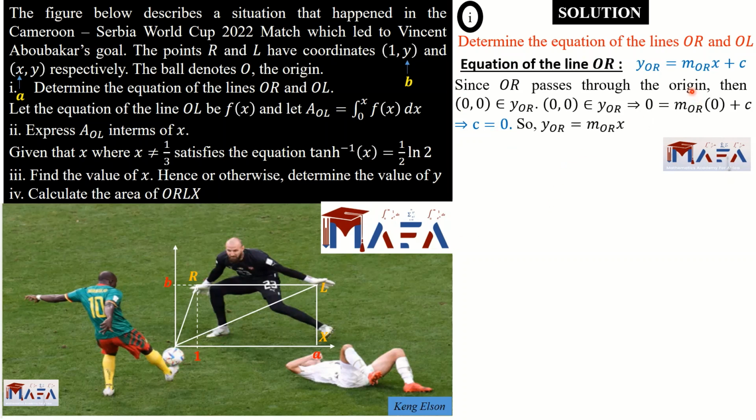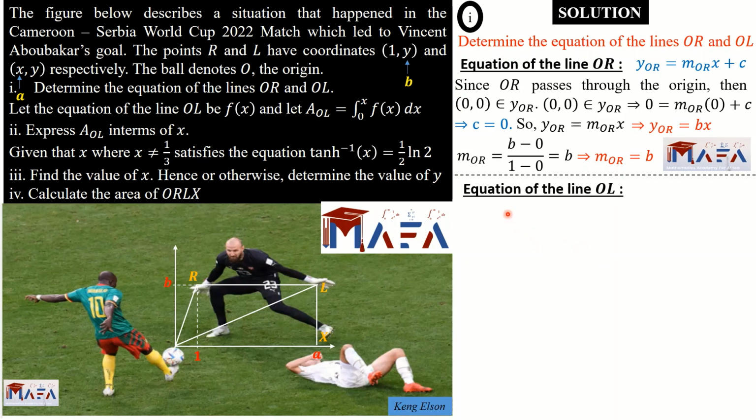So with that we can rewrite our line in the form y_OR equal to m_OR times x, where we need to get the gradient, and the gradient is change in y over change in x. So my gradient is change in y, which is b minus 0, over change in x, which is 1 minus 0. So it means my gradient of the line OR is equal to b, meaning that the line OR is just b times x. Now getting to the equation of the line OL, we have the same form.